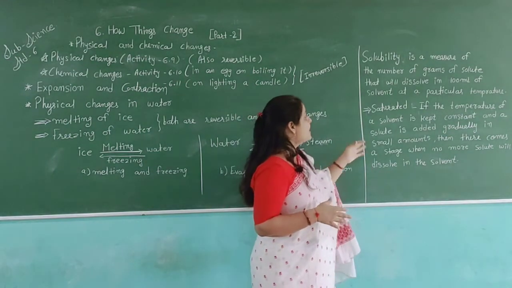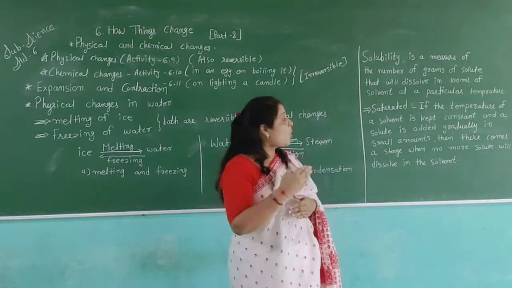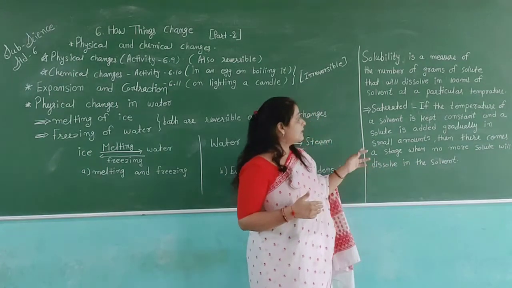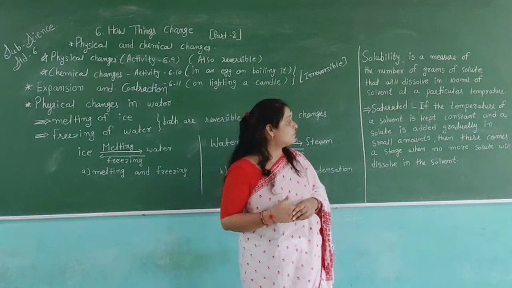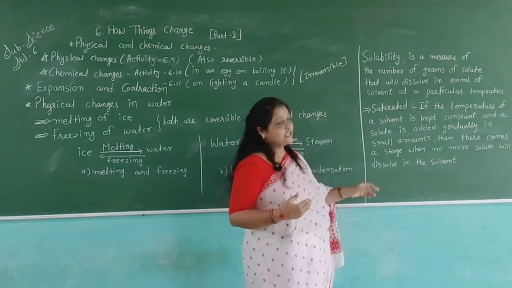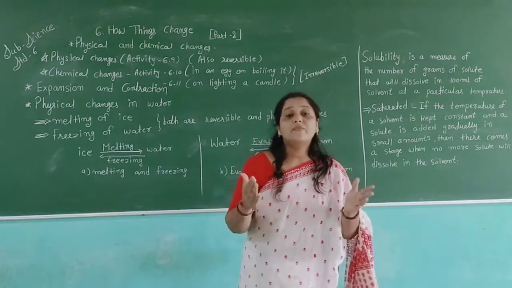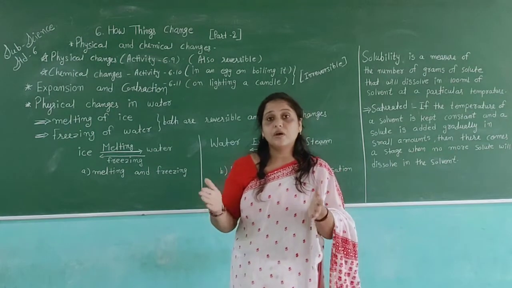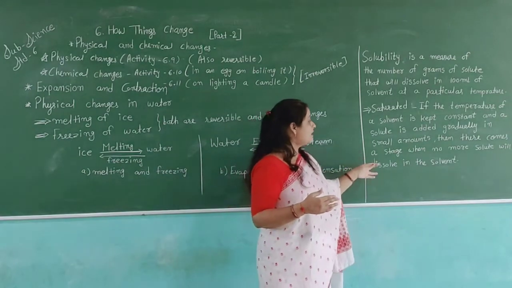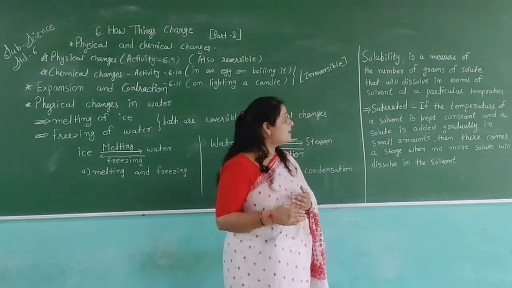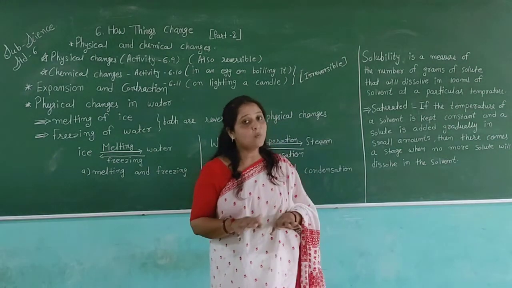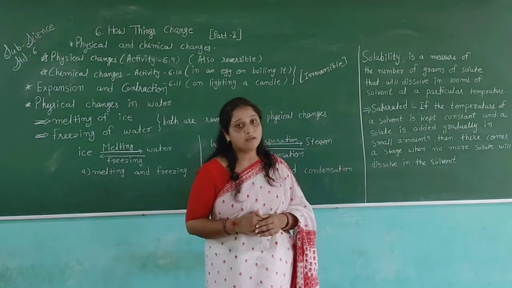So if the temperature of a solvent is kept constant and a solute is added gradually in small amounts, then there comes a stage when no more solute is dissolved in the solvent. That means when we give hot temperature and continue it, there comes a stage when no more solute will dissolve in a solvent.